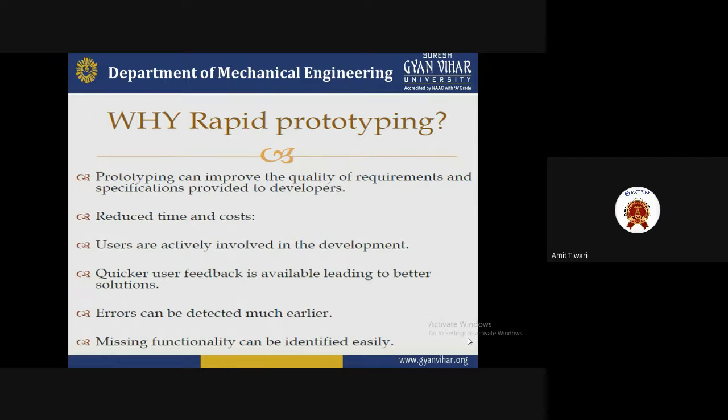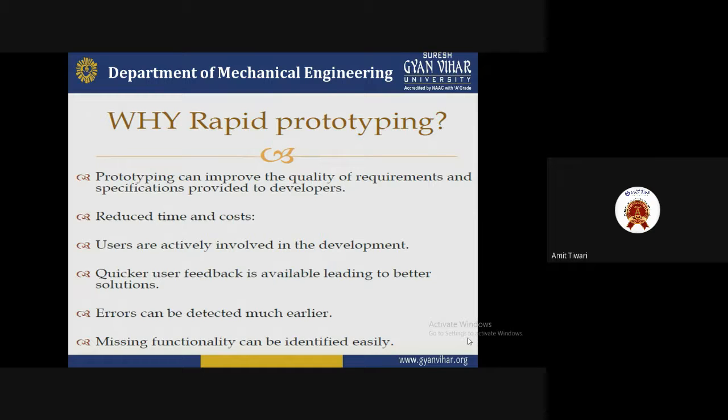Second, it reduces the time and cost. Obviously, rapid prototyping reduces both, and that is why it is very useful for us. If a single product takes 5 or 10 minutes to manufacture, prototyping will make that one product in only 1 to 2 minutes.